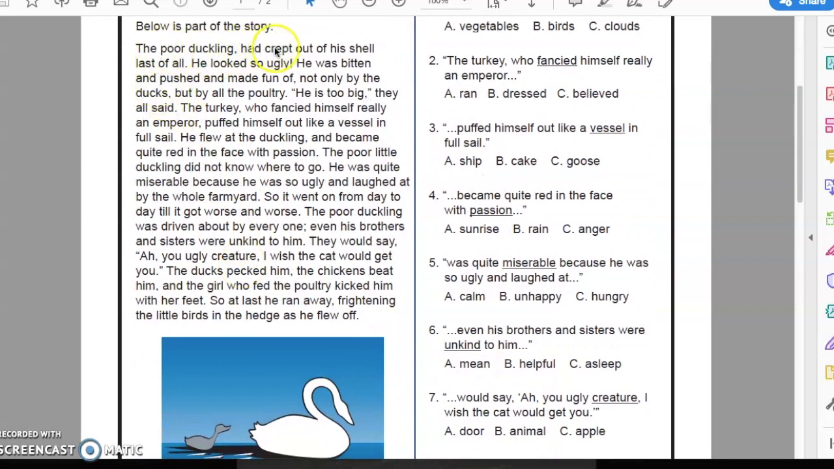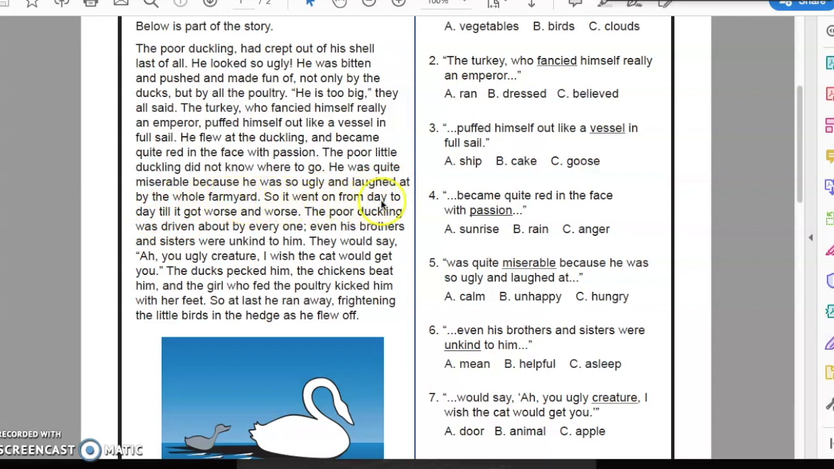The poor duckling had crept out of his shell last of all. He looked so ugly. He was bitten and pushed and made fun of, not only by the ducks, but by all the poultry. "He is too big," they all said. The turkey, who fancied himself really an emperor, puffed himself out like a vessel in full sail. He flew at the duckling and became quite red in the face with passion. The poor little duckling did not know where to go. He was quite miserable because he was so ugly and laughed at by the whole farmyard.